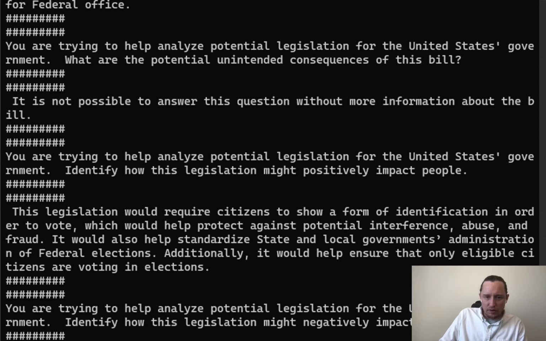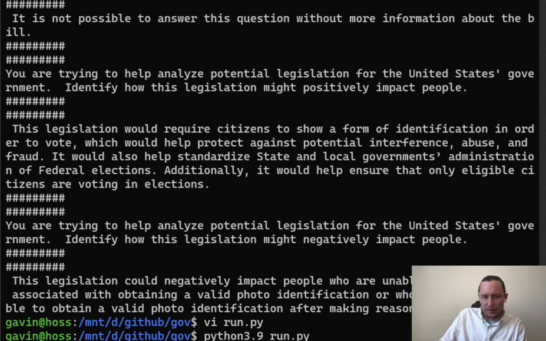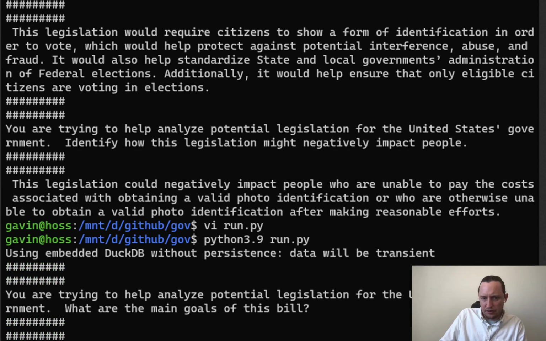This legislation would require citizens to show a form of identification in order to vote, which would help protect against potential interference, abuse, and fraud. It could also help standardize state and local governments' administration of federal elections. Additionally, it could help ensure that only eligible citizens are voting in elections. And then how could it negatively impact people? The legislation could negatively impact people who are unable to pay the costs associated with obtaining a valid photo identification or who are otherwise unable to obtain a valid photo identification after making reasonable efforts.